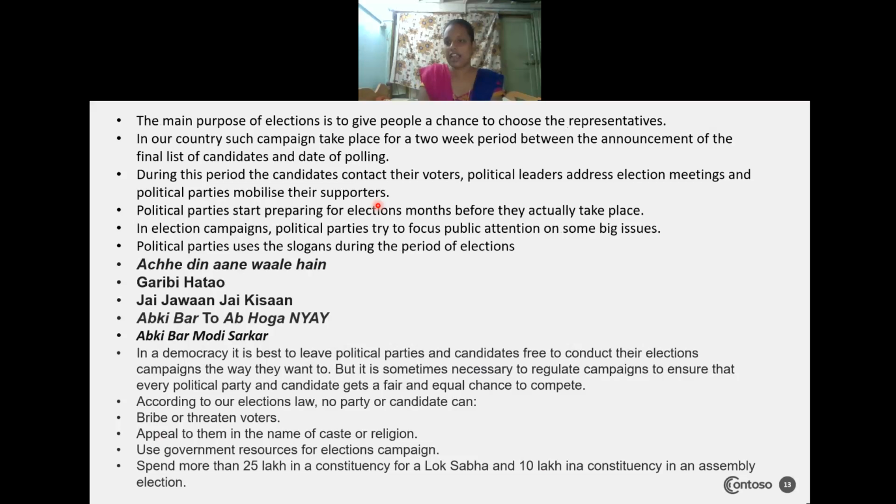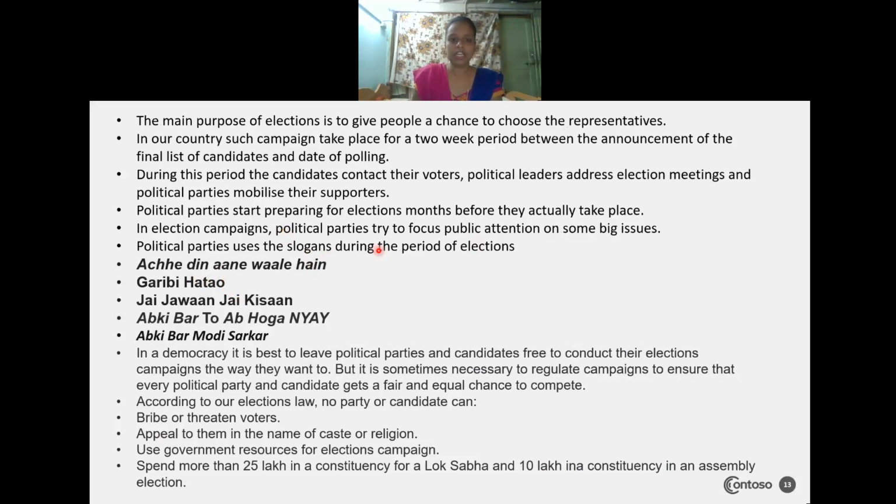So in the last slide, you have seen the pictures where the people are mobilizing and telling about their political parties. Political parties start preparing for the election a month before it actually takes place. If the elections are nearby, from then on the political parties will start. They will try to concentrate on the problems and major issues, and decide to whom this year we have to give the ticket, and to whom we should not give the ticket. In this way they will start concentrating.